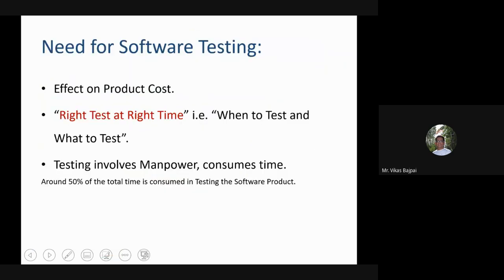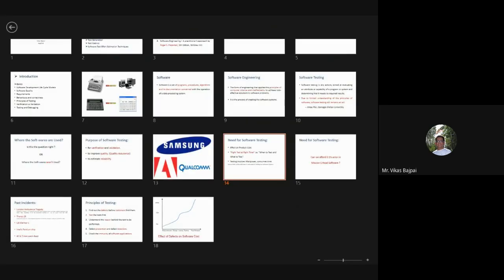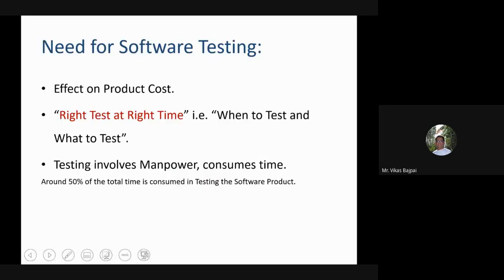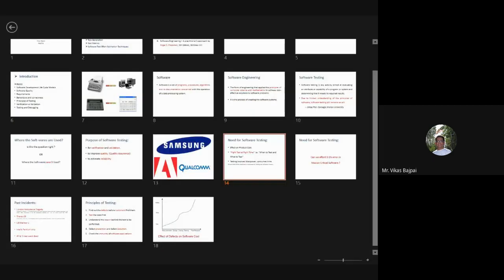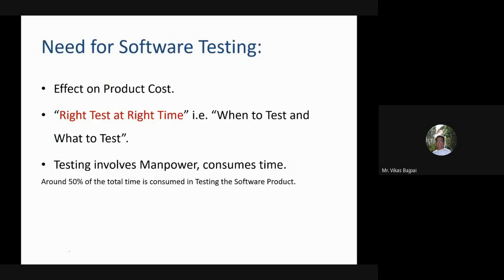Now let's talk about the need of software testing. Ultimately, why are we paying so much attention to this? That's also a point where you need to give some thought. Software testing affects the product cost, because of it we are increasing the overall product cost as well.